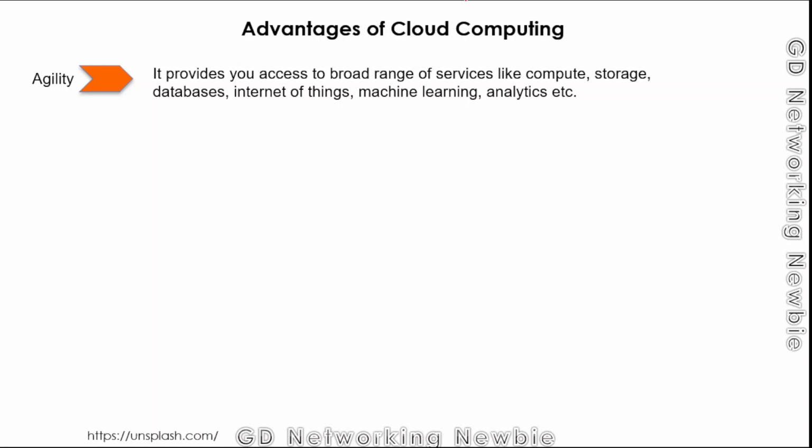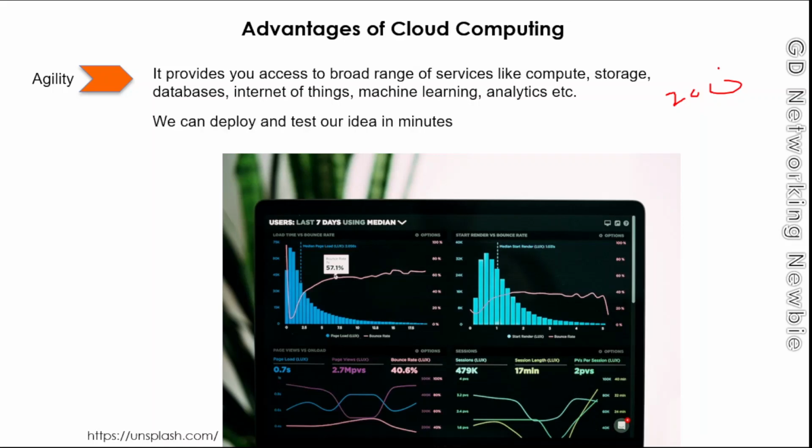Amazon provides, I think, more than 200 services. We can deploy and test our idea, whatever we want to develop or implement, within minutes.